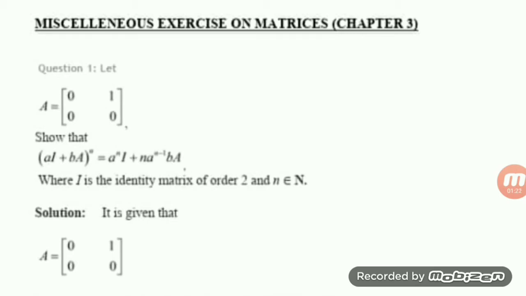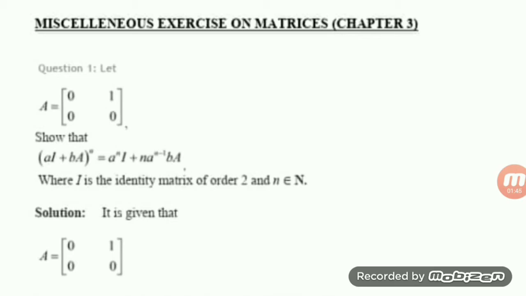Because if it is true for 1, suppose k is equal to 1, then it will be true for k plus 1, that is 1 plus 1 equal to 2. That means if the result is true for 1, then it will be true for 2. Then if it is true for 2, it will be true for 3, and so on we can proceed. That's why we can give the conclusion that by the principle of mathematical induction, the result will be true for all natural numbers.